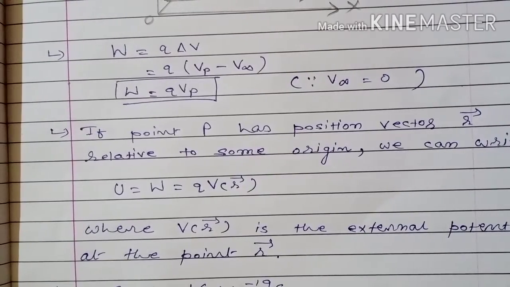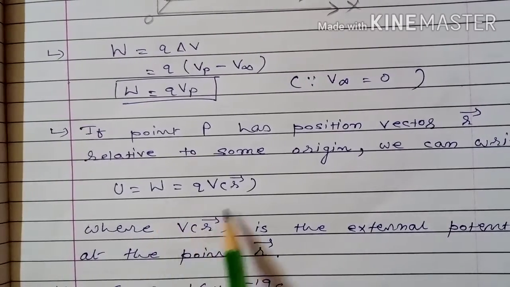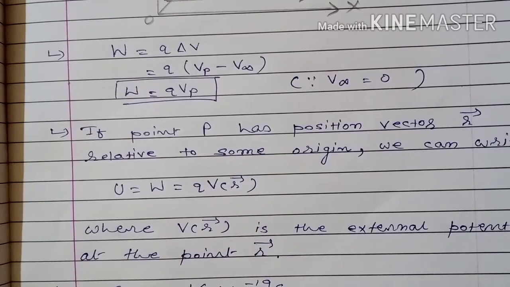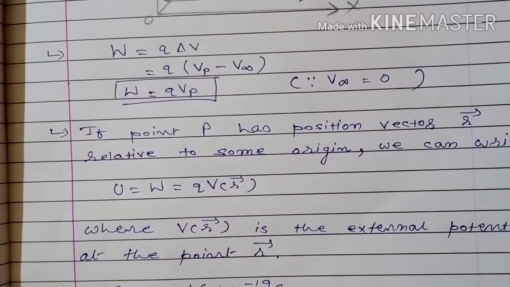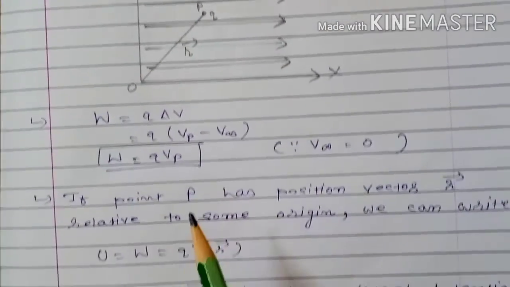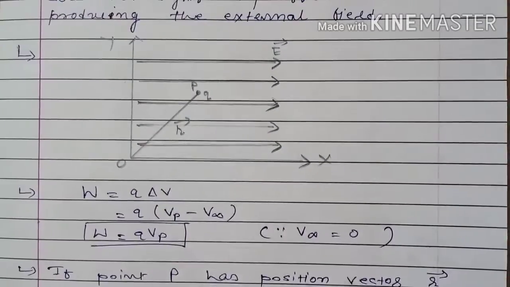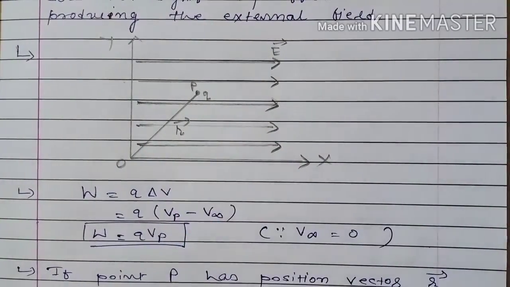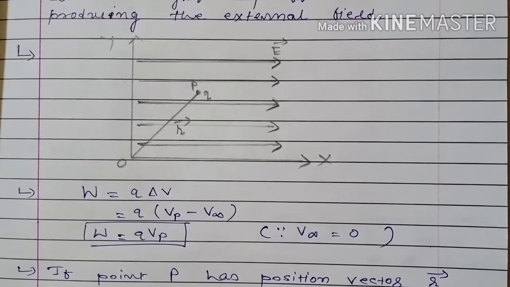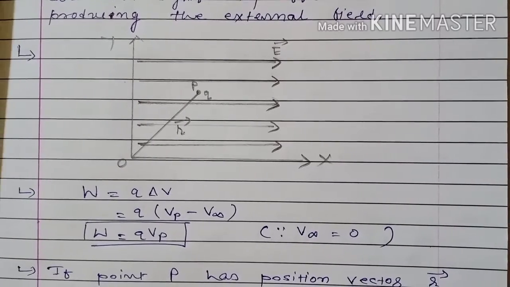In the absence of an external field, when we bring the first charge from infinity to a given point, at that time the work done was 0. But here the work done is not 0. When we are bringing any charge from infinity to a given point in an external field, some amount of work is done. But in the absence of an external field, when there isn't any field, and if we bring the first charge from infinity to a given point, at that time the work done is 0.